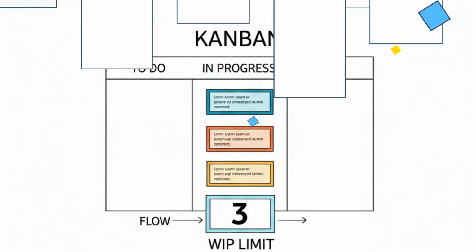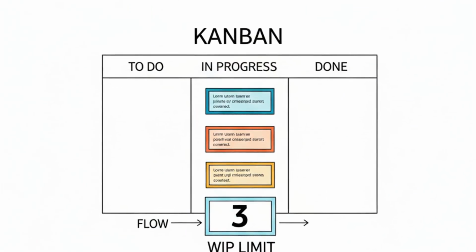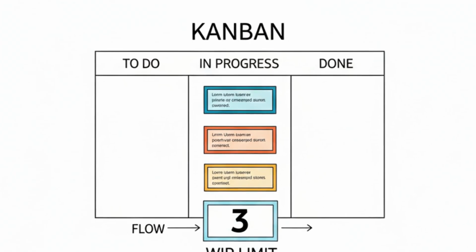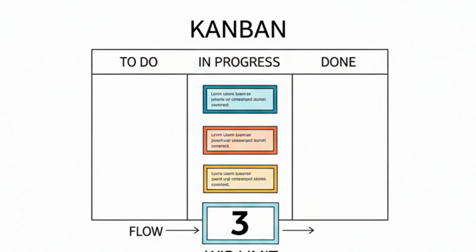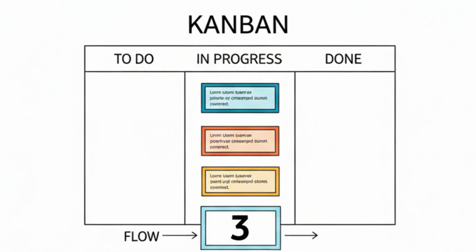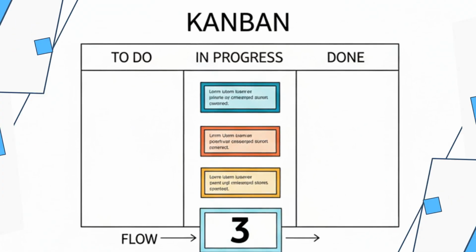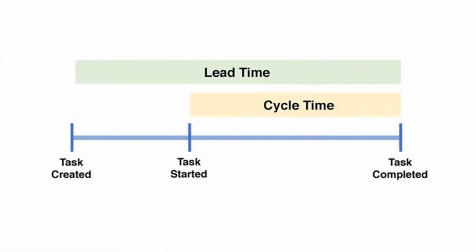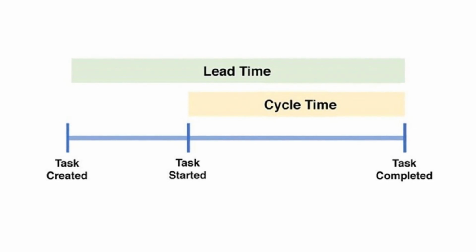WIP limit. This is the core constraint. The team sets strict limits on how many items can be in each column, e.g., in testing can only hold 2 tasks. If a column is full, the team must stop starting new work and collaborate to unblock the existing items. This is the ultimate efficiency hack. It prevents the deadly 80% done syndrome.